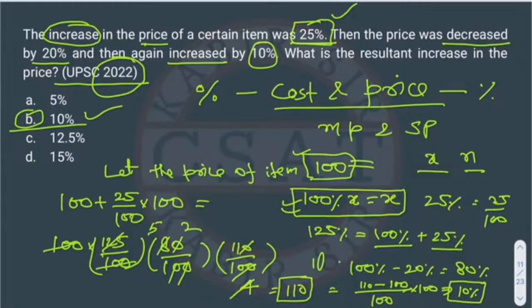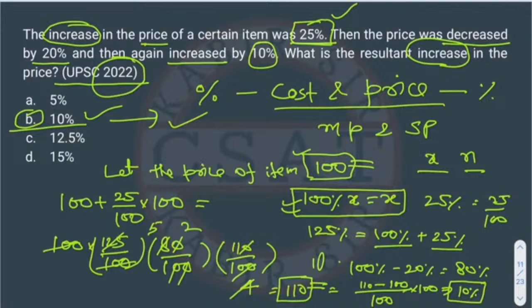So the final result is an increase, because the price got increased. The initial price was 100, but the final price is 110. So it got increased, and by how much percentage? 10%. So this is the right answer.